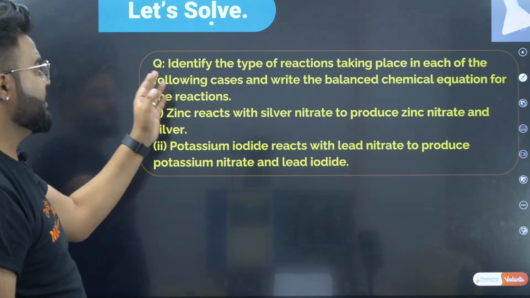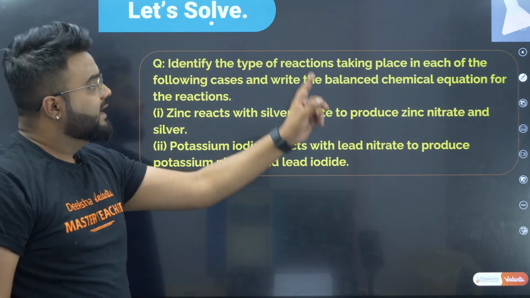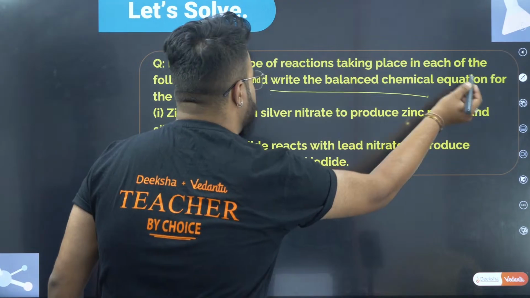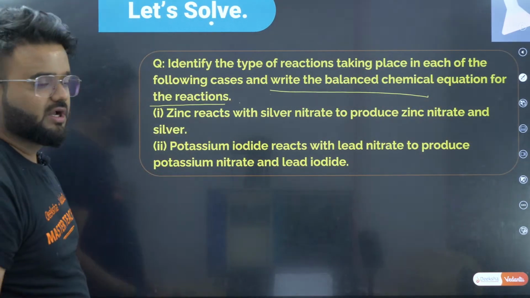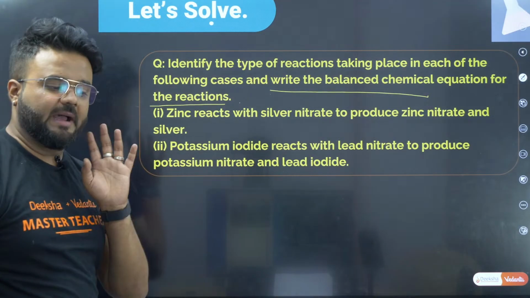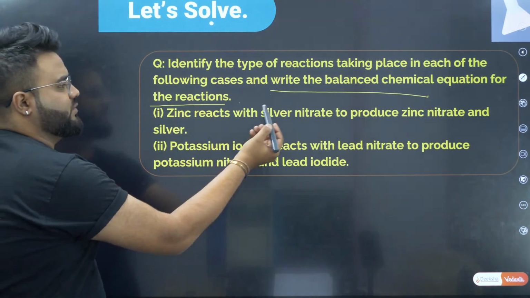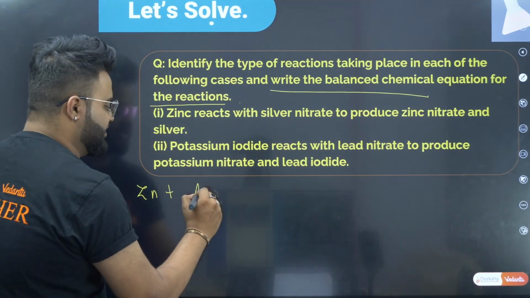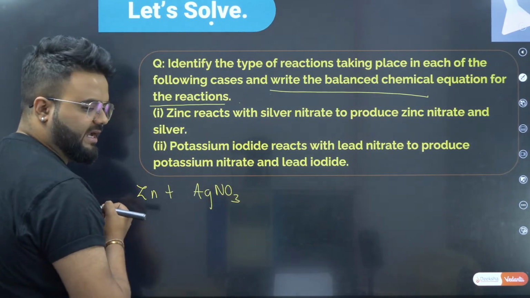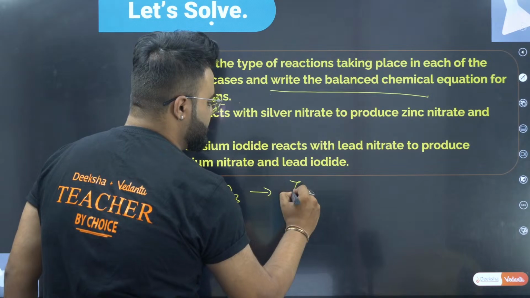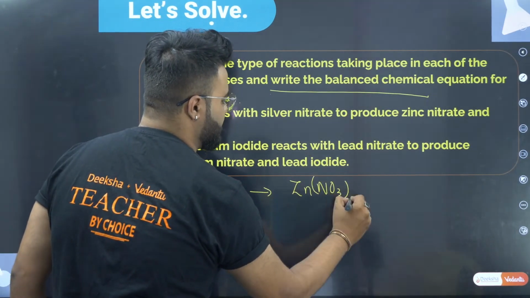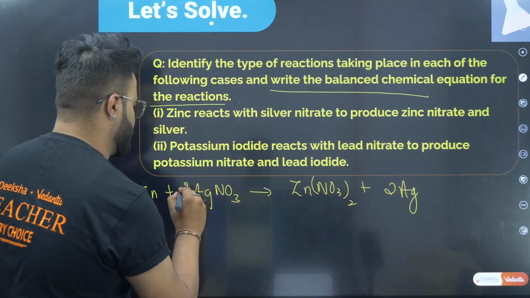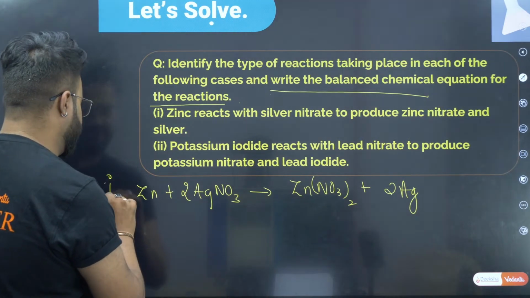Now next is: identify the type of reaction taking place in each of the following cases and write the balanced chemical equation. What type of reaction it is, and write down the balanced chemical equation. Zinc reacts with silver nitrate to produce zinc nitrate and silver. Zinc reacts with AgNO3 to give Zn(NO3)2 plus 2 molecules of Ag. Now this is your first reaction.